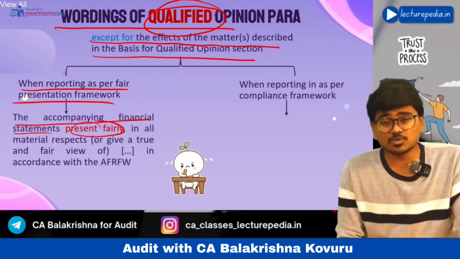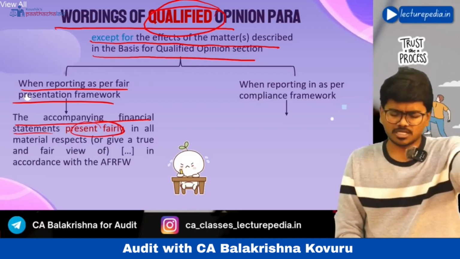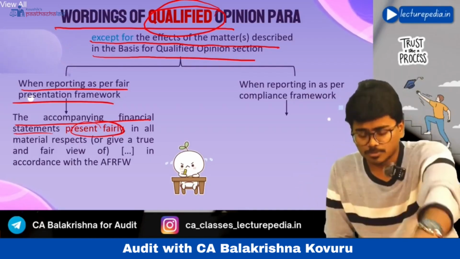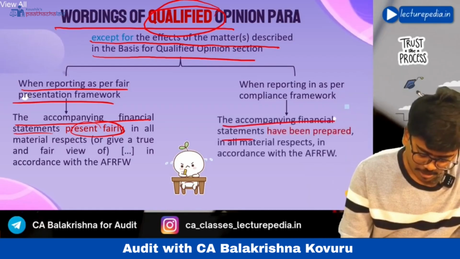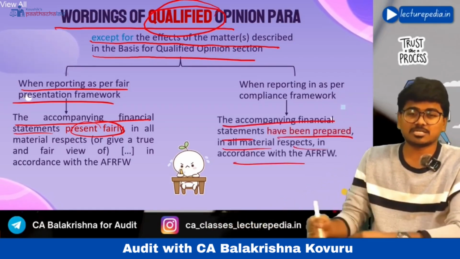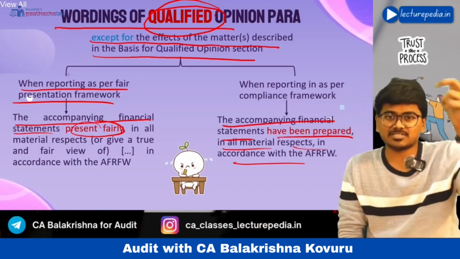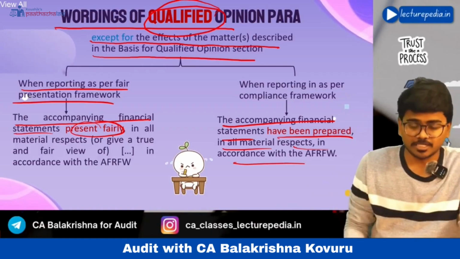If you are using compliance framework, then you will say except for the matters described in the basis for qualified opinion paragraph, the accompanying financial statements have been prepared in all material respects in accordance with the applicable financial reporting framework. You have to use this terminology when you are following compliance framework. That is the wordings of qualified opinion.